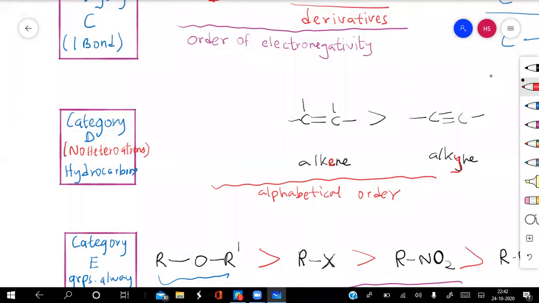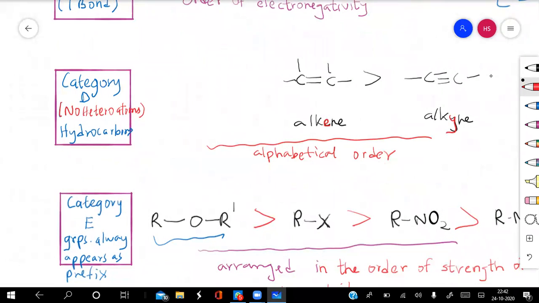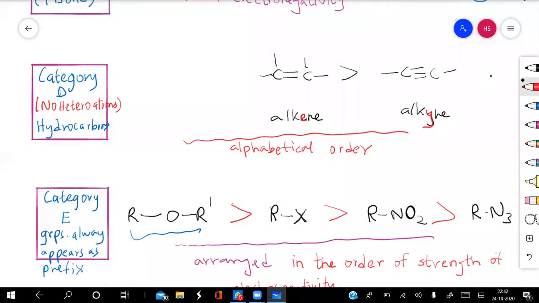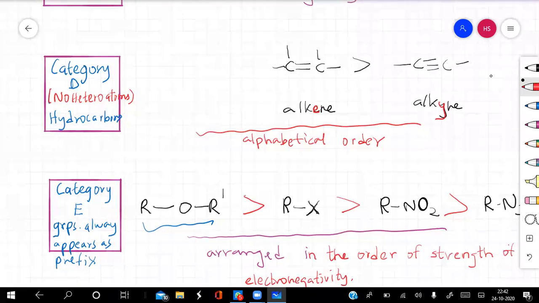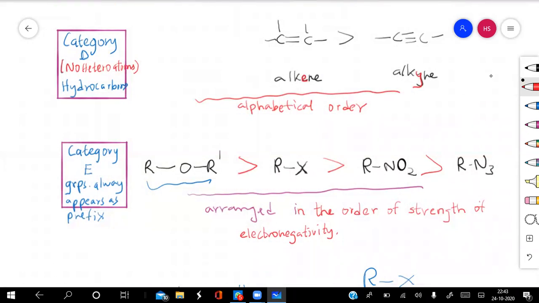Now coming to category D, which is the 4th category. In this category, there is no heteroatom, meaning here we have only hydrocarbons. Among the hydrocarbons, which has more priority? Here alkene has more priority and alkyne will have the next priority, because again we have to arrange them in alphabetical order. The E of alkene will come first and the Y of alkyne will come later. Therefore, alkene will have a higher priority compared to alkyne.